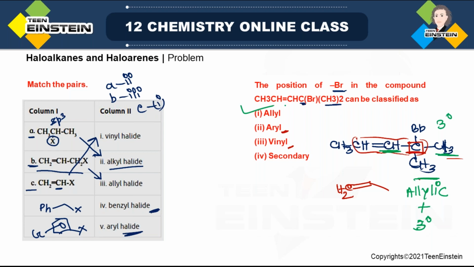But suppose it can be framed in a different way. Suppose one of the options is 3 degree, and if it is a multiple choice question, then both of them will be correct, because it is allylic from the point of view of whether it has an allylic group. This is allylic group: C=C double bond, then C. It is present, so that is why it is allylic. And why it is 3 degree? Because the carbon with which bromine is attached is attached to 3 more carbons: 1, 2, 3. Okay. Option 1 correct.